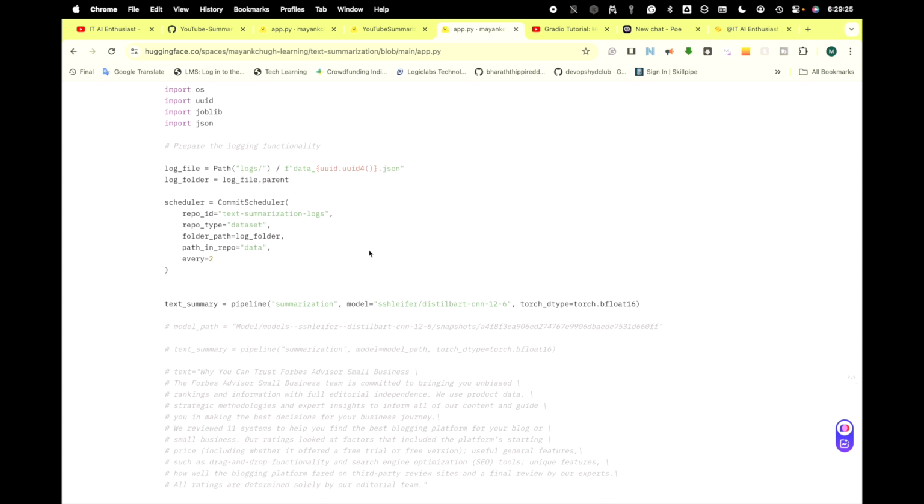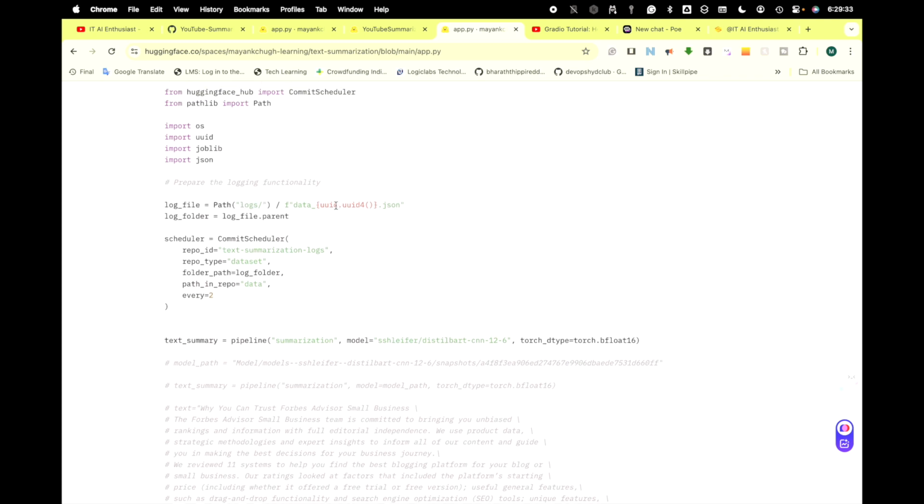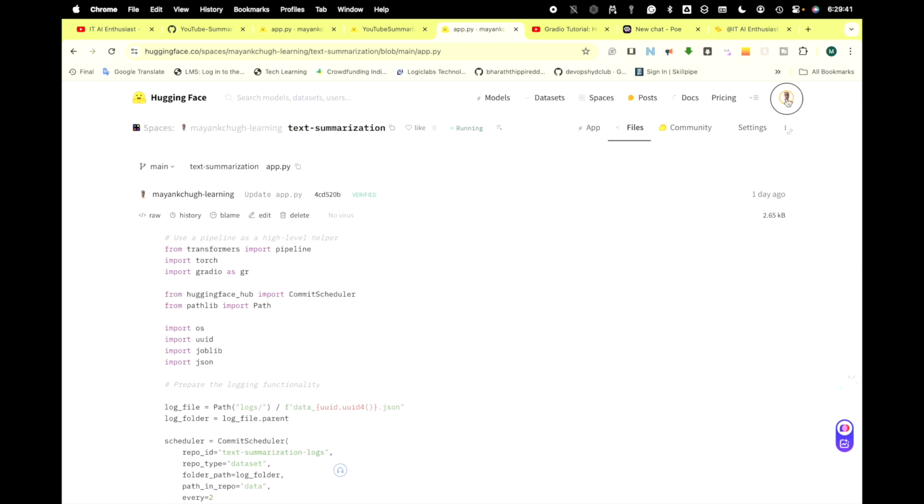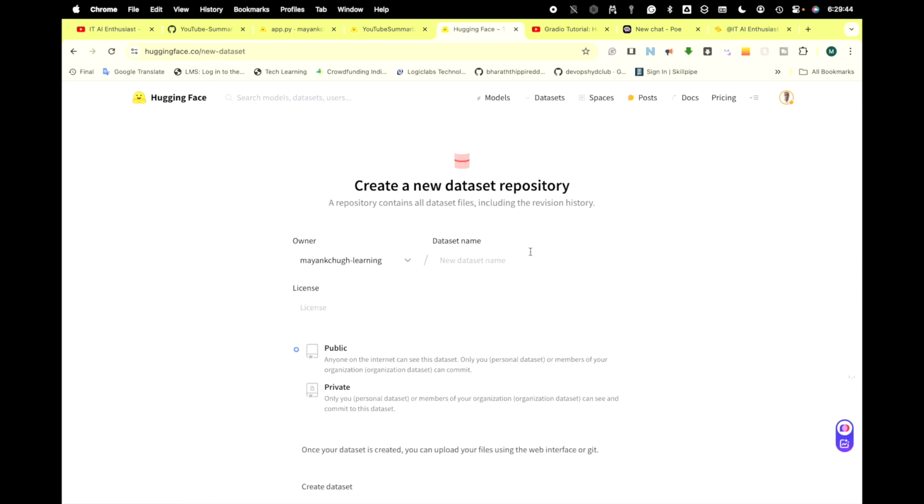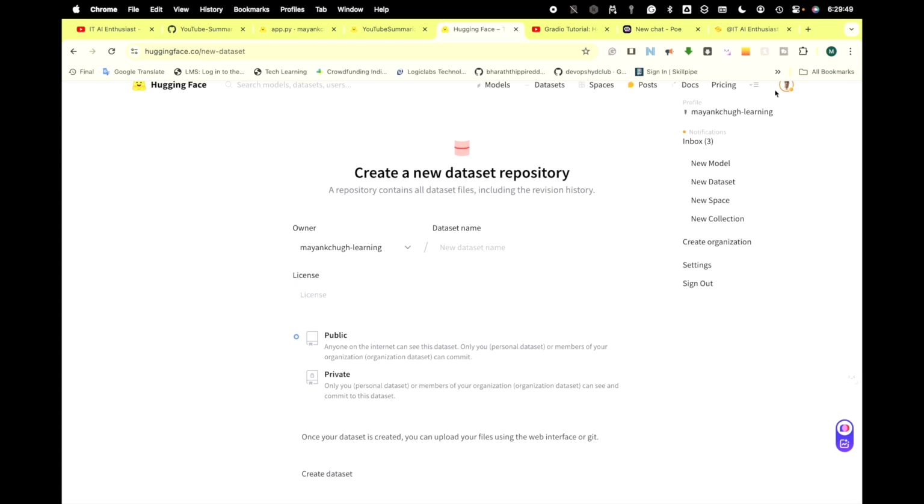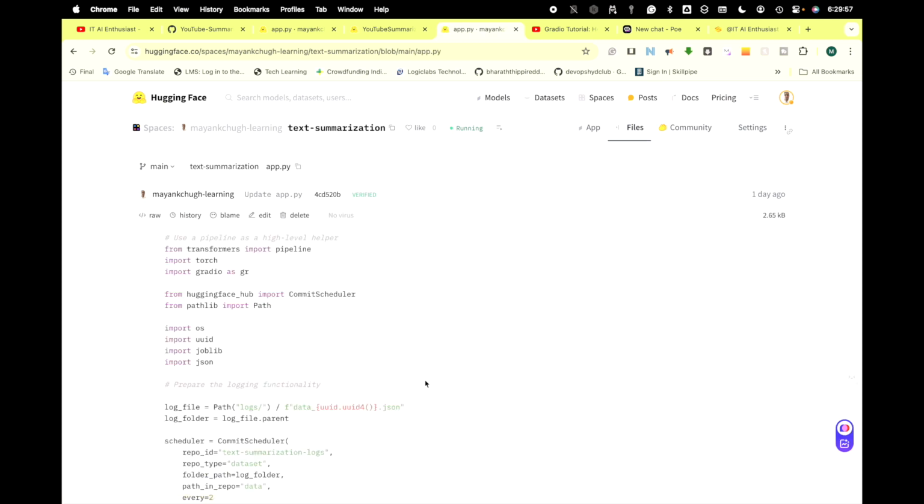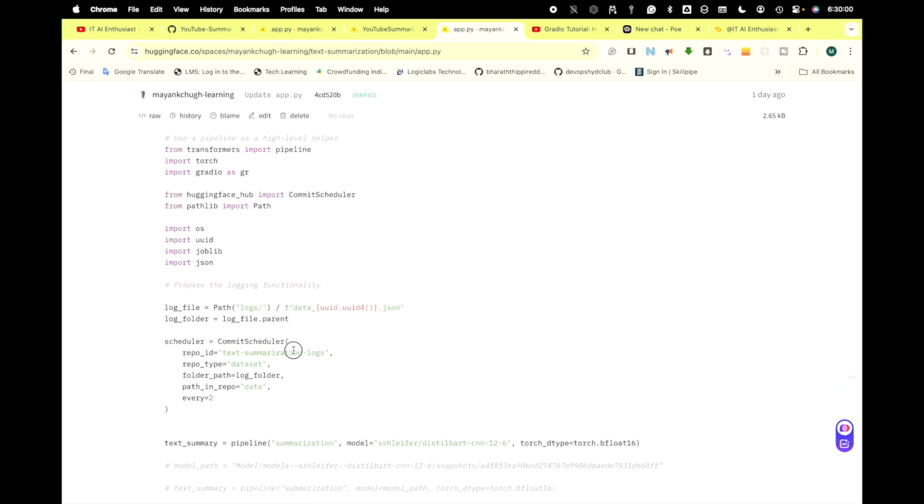Because you need the OS and pathlib libraries and all, and UUID to get the device ID, for whatever dataset you have created. So the dataset also you have to create. You have to create a new dataset here, whatever name you give. Let me go to my model. In this, you open the file app.py. Once the dataset is ready, whatever dataset name you give, you have to give that repo ID here. The rest you don't need to change.